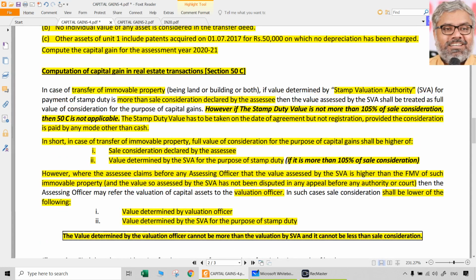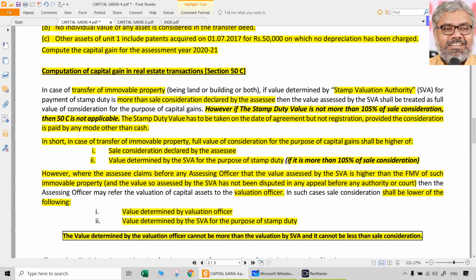If the valuation officer comes down and says that, in our example, market value is only 2,500 per square yard, should we take 2,500? No, because the assessee already said he sold it for 3,000. How can the valuation be less than actual consideration? No way. So the valuation referred by the valuation officer cannot be more than stamp duty valuation. It cannot be less than sale consideration.